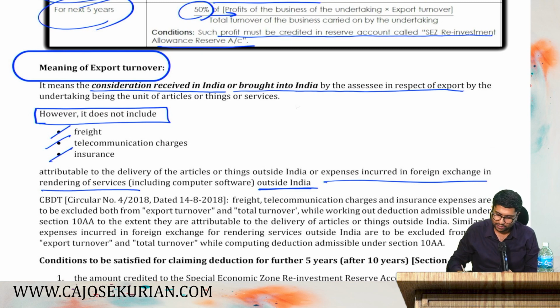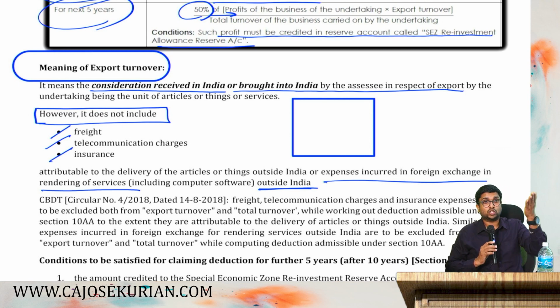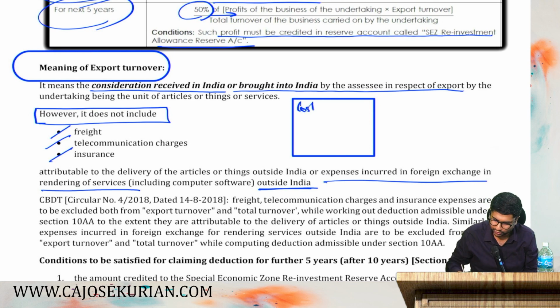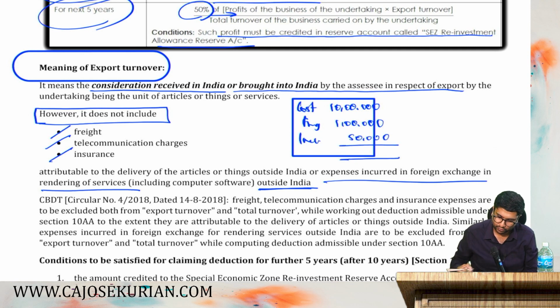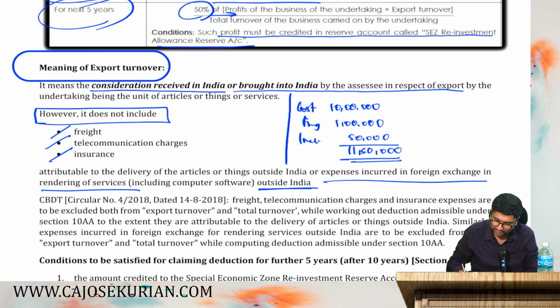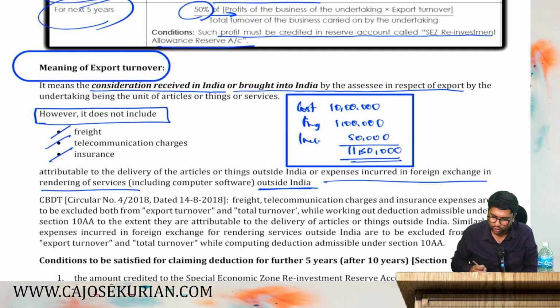Say normally, when we raise an export bill, it may be at CIF value. What is CIF value? Cost plus insurance plus freight. Yes or no? Say, cost of the good is 10 lakh. The freight charges is, say, 1 lakh. And the insurance charges, say, 50,000. So, how much is the total bill value? 11 lakh 50,000. Yes or no? Say, I'm raising my bill like this. Now the question is, can I call this entire 11 lakh 50,000 as my export turnover?